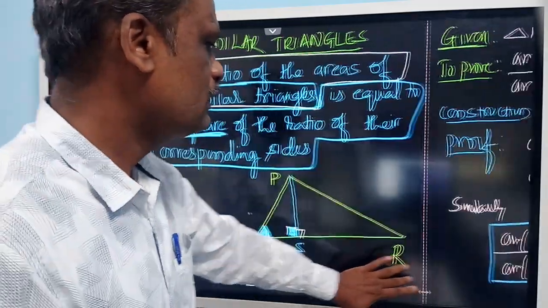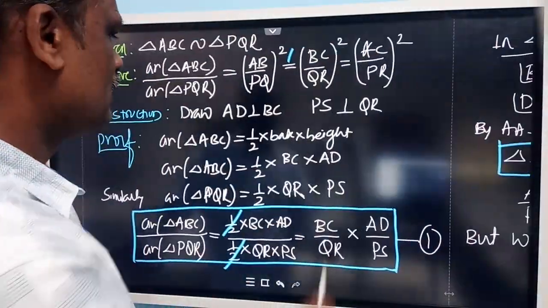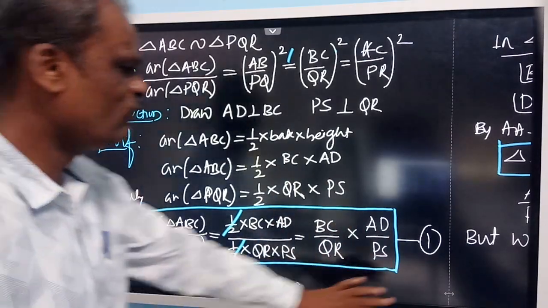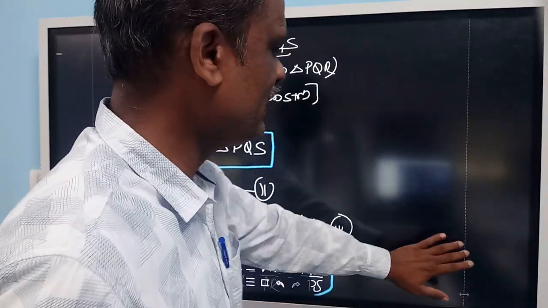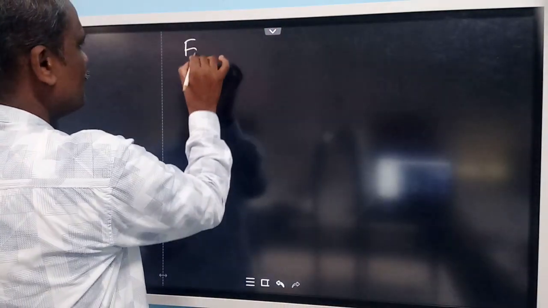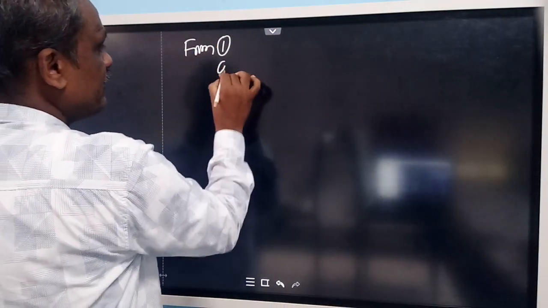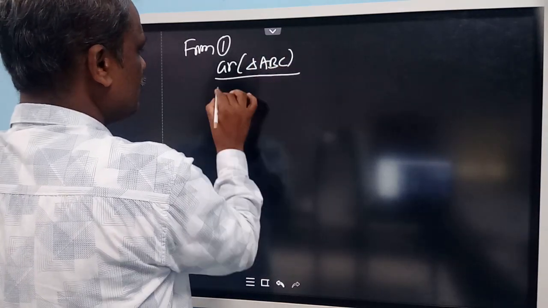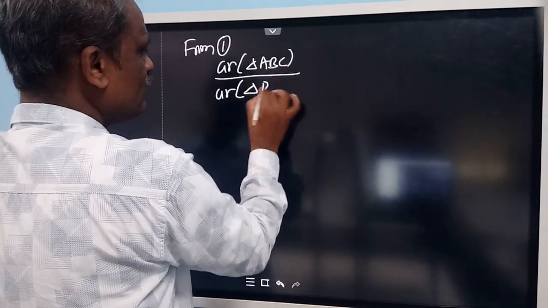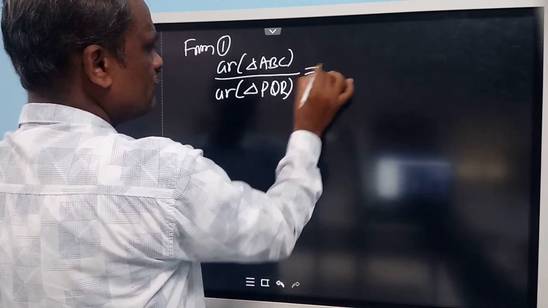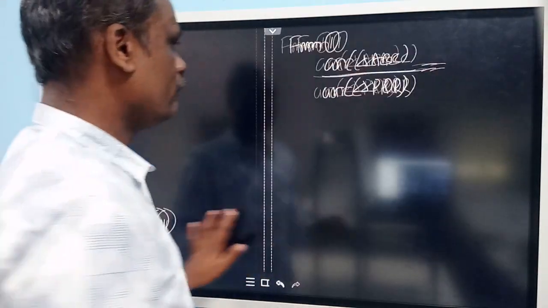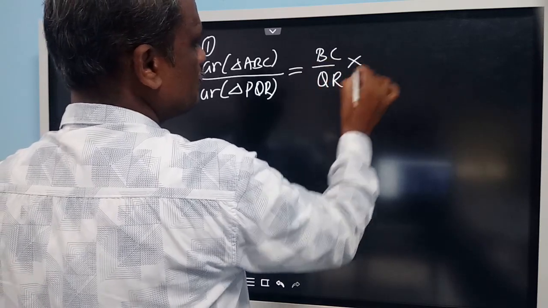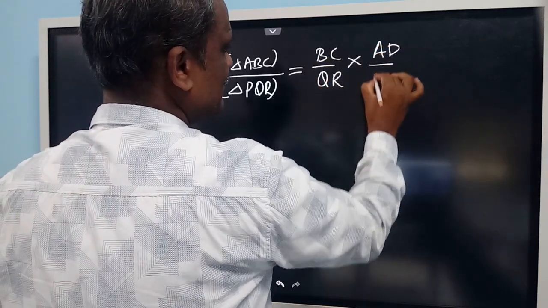So now let us come to this part. We got from 1. So let us write this again. From equation 1, area of triangle ABC by area of triangle PQR, we have BC by QR into AD by PS.